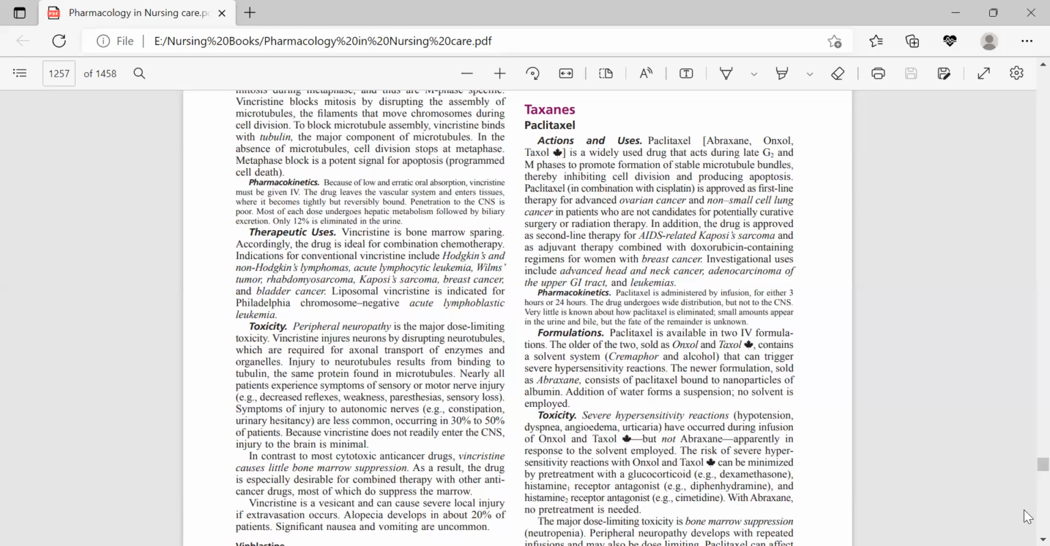Toxicity includes severe hypersensitivity reaction, as we have discussed, and hypotension, dyspnea, angioedema, and urticaria have occurred during infusion. The risk of severe hypersensitivity reaction with Taxol can be minimized by pre-treatment with a glucocorticoid, and the glucocorticoid used is dexamethasone. Another is a histamine 1 receptor antagonist, in which we commonly use diphenhydramine, and an H2 receptor antagonist, in which cimetidine is commonly used.